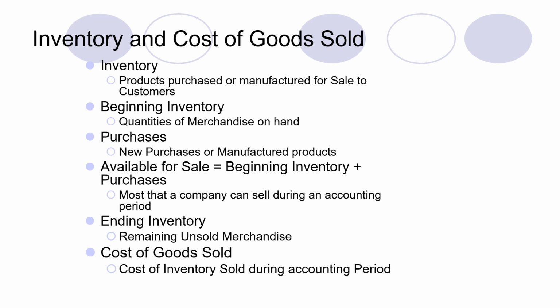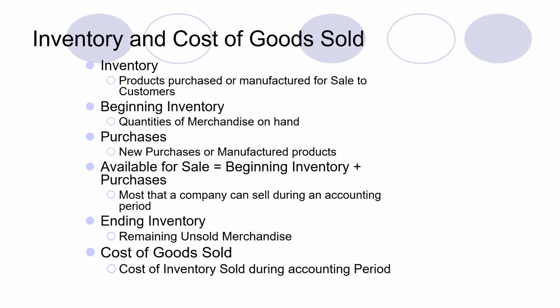The second term is beginning inventory. Beginning inventory is the amount of inventory, whether you are a manufacturing concern or a merchandising concern, which is present at the start of any period. Whether you are discussing an annual basis, so at the start of the year, or if you are doing an inventory count daily, then at the start of the day, what amount of inventory you have. The third term is purchases.